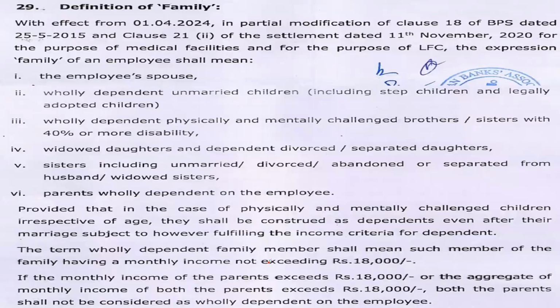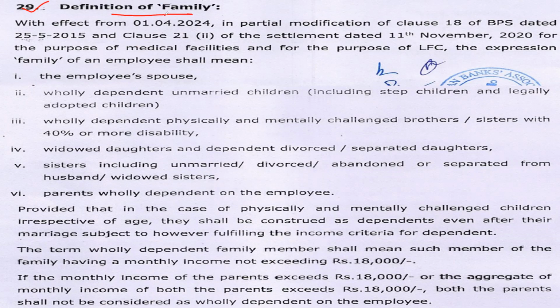Now next one, definition of family. Here there will also be a change in the definition of family. There are one or two things which we have to be clear on from our organization or from the IBA. I will discuss in this slide or in the next slide.